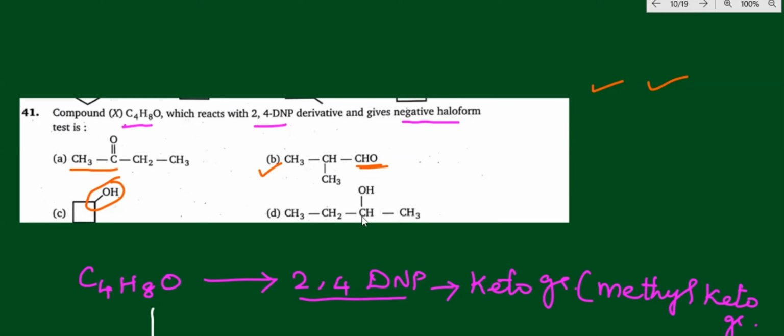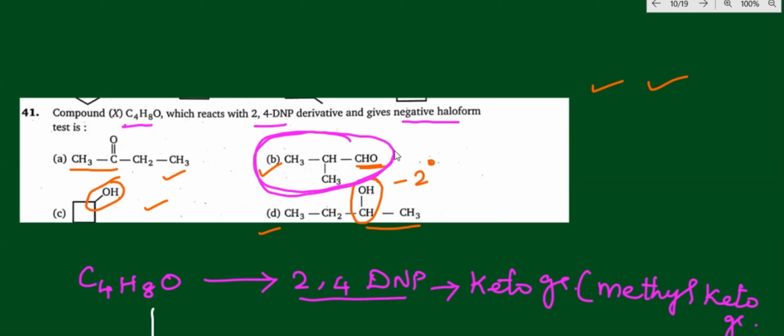And the next one, CH3CH2CHOH. Yes, CHOH is a secondary alcohol. Secondary alcohol means when you oxidize, you will get a ketone, that is a methyl ketone. So the methyl keto group will be answerable for 2,4-DNP as well as the haloform test. So these three will be answerable for the haloform test as well as 2,4-DNP. The aldehyde group does not answer for the haloform test.